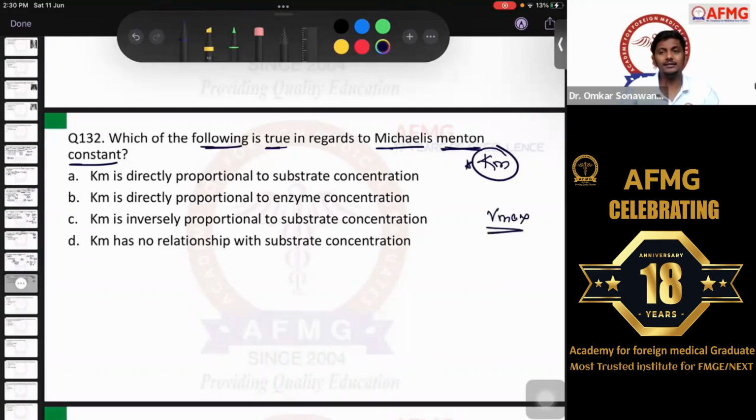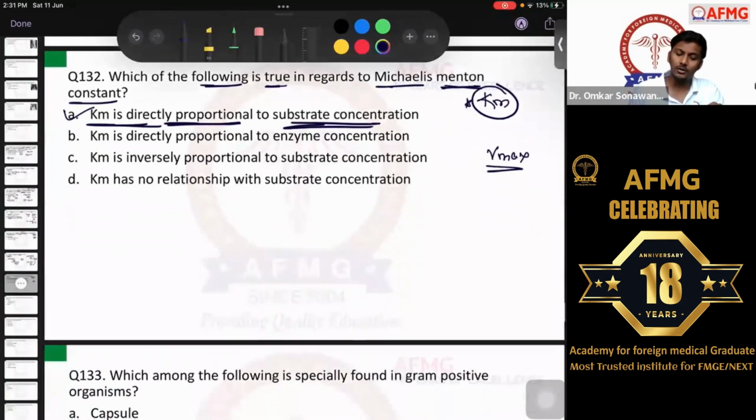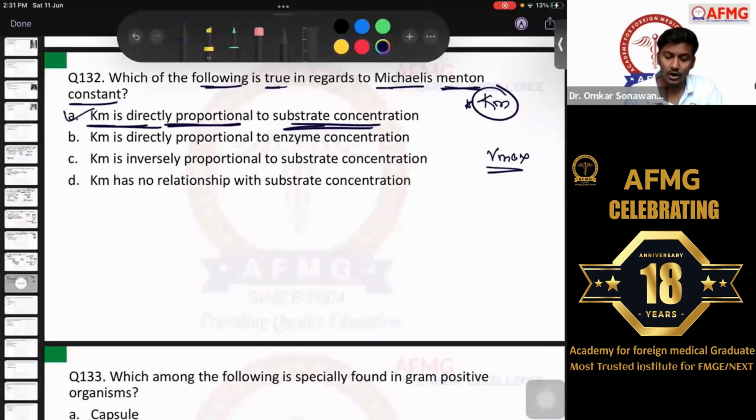Okay, Vmax is easy, that is maximum velocity of the reaction, but Km is equivalent to the substrate concentration. That means Km, or the Michaelis-Menten constant, is directly proportional to the substrate concentration. याद रखना. So substrate की अगर level बढ़ाओगे, so that is what will increase the Km. ठीक है? So for example, if I talk about the 3 types of enzyme inhibition, first one was competitive, second one was non-competitive, and third one was uncompetitive enzyme inhibition. So those factors I told you, first is Km and second is Vmax.